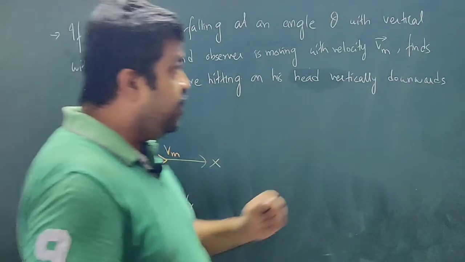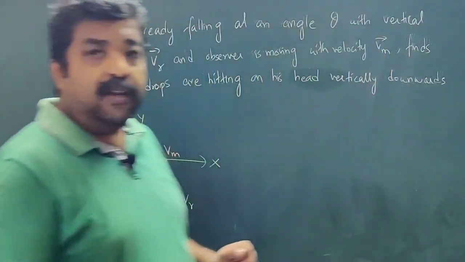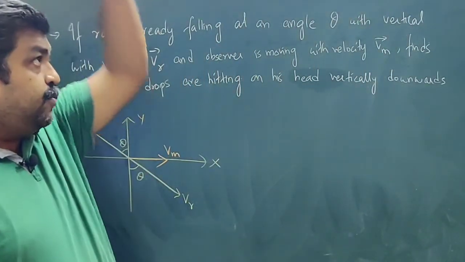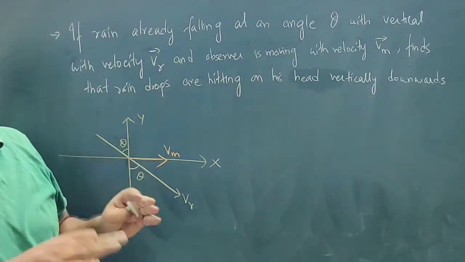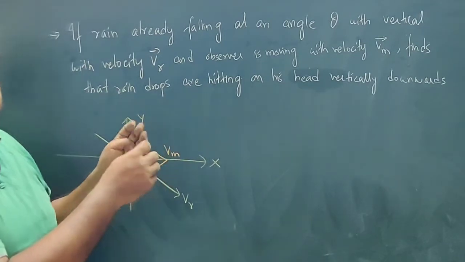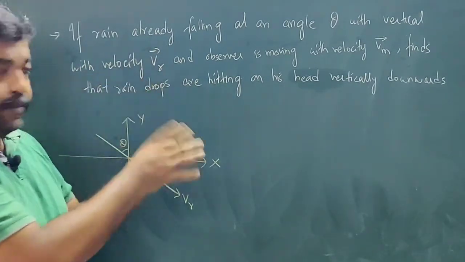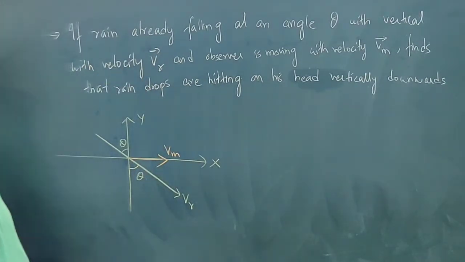But if someone is moving with some velocity, he will experience the raindrops falling in the vertically downward direction. I'm not telling you that this is a question, a question can be asked based on this concept. I'm discussing a concept.